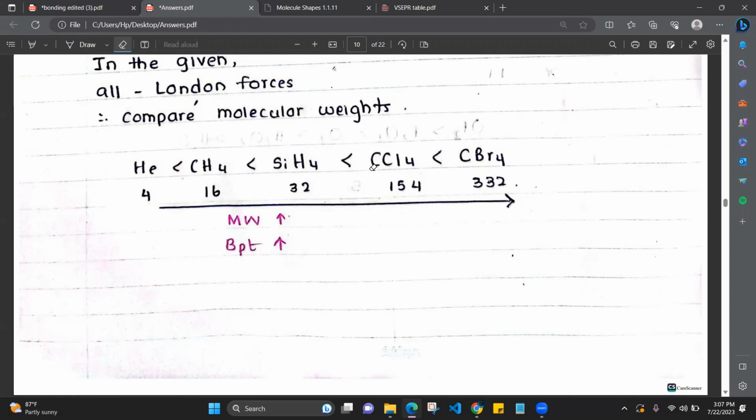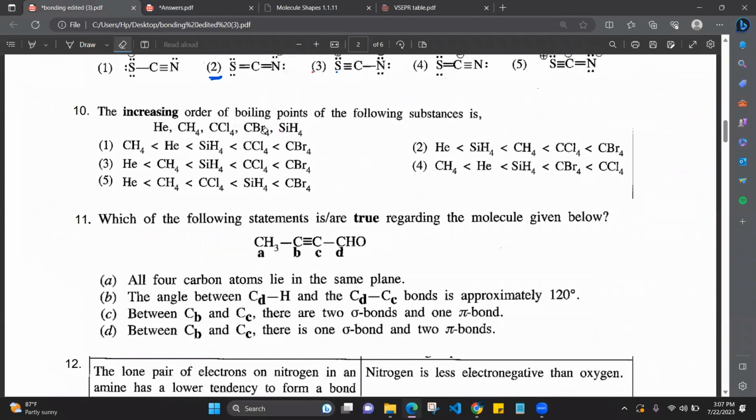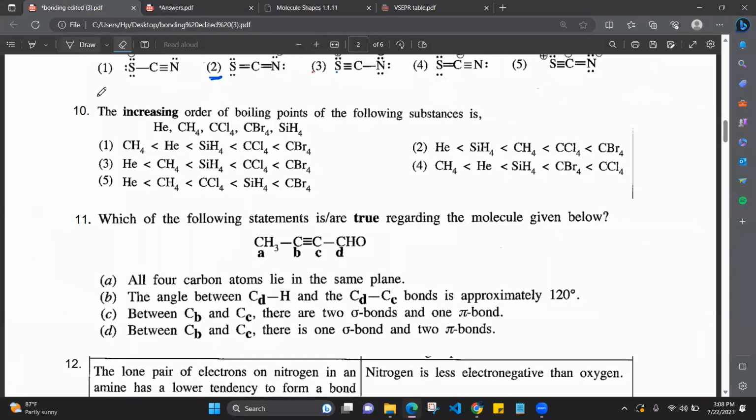Boiling point is the heat which we should give to break the intermolecular interactions and go to the vapor phase. So in CBr4, higher molecular weight means it is very difficult to break the intermolecular interactions, the London forces there. So we need a greater boiling point for it, right? So when the molecular weight is increasing, boiling point is increasing. So it will be in this order, right? So now according to that order, what is the answer? He and CBr4. This will be the answer, right? Answer number 3. Am I right? Is it answer number 3? Okay.